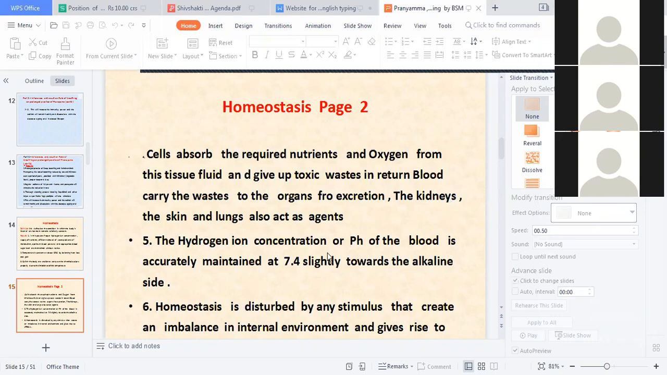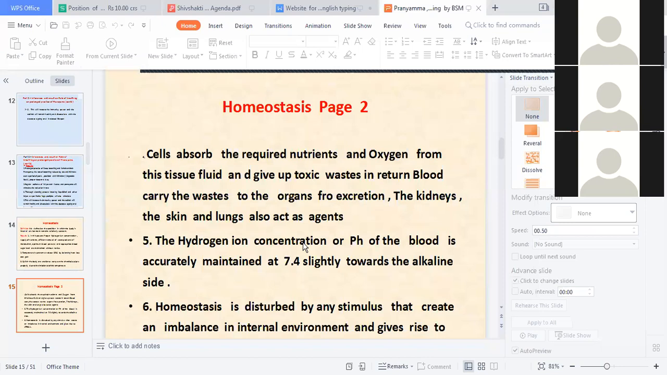The hydrogen ion concentration, or the pH of the blood, is accurately maintained at 7.4, slightly toward the alkaline side. If it goes from 7.4 to 7.8, 7.10, 8.01, then what happens? It becomes acidic in nature. So at 7.4, the body should always have an alkaline nature and not an acidic nature. Excess acidity means it becomes acidic in nature. Understood? So it should always be alkaline.